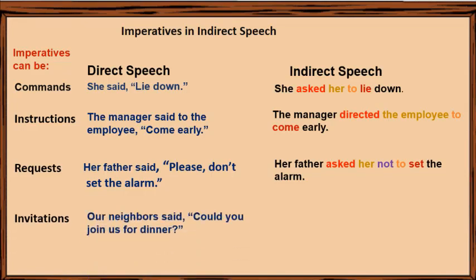Invitations. Our neighbors said, could you join us for dinner? Our neighbors invited us to join them for dinner. The reporting verb invited shows invitations. Us is the object of the reporting verb, and we add to plus join.